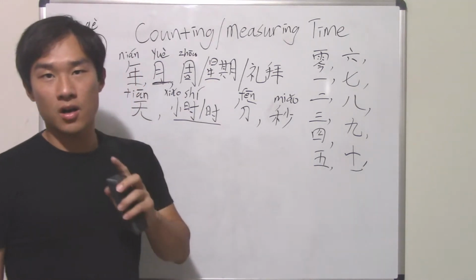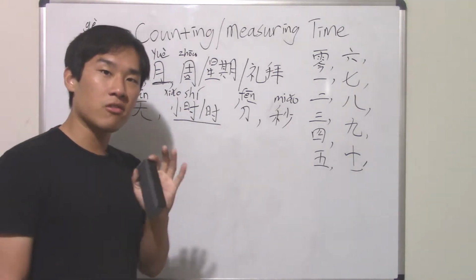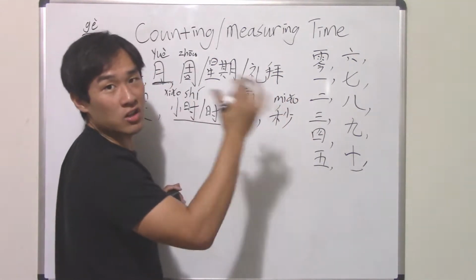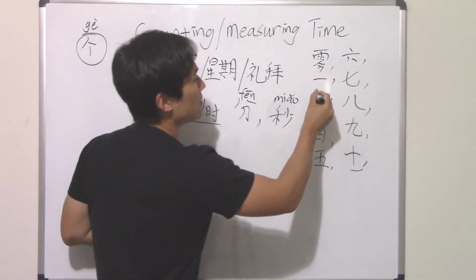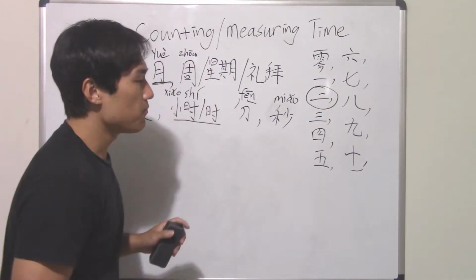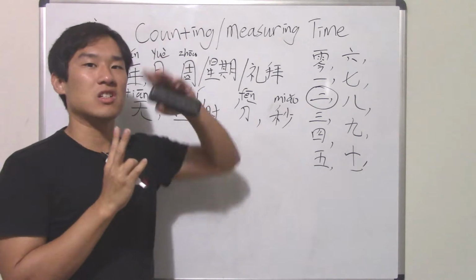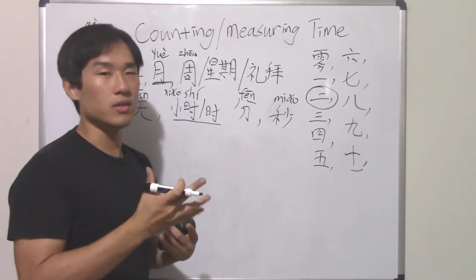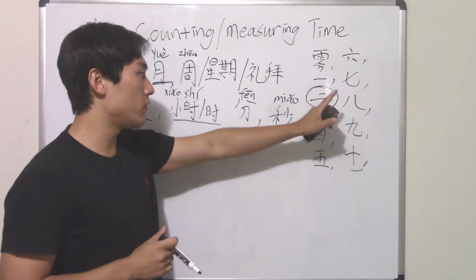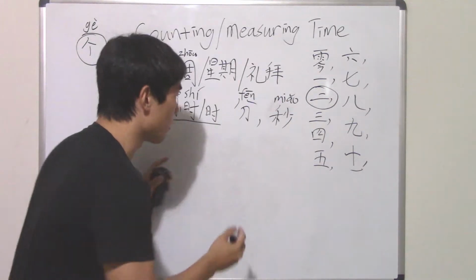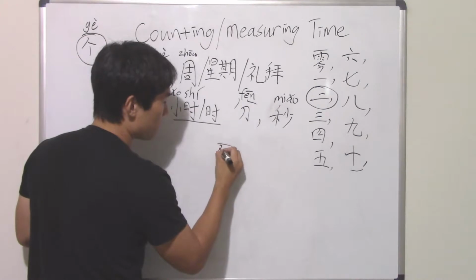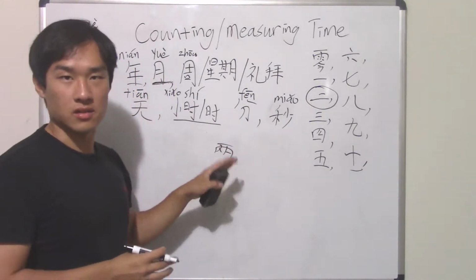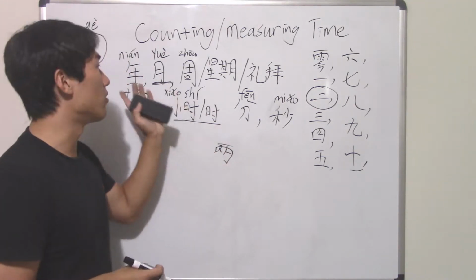And then the third important thing I want to talk about is kind of specific, and I think I already talked about it in a different lesson. It's this here, number 2, right? By itself is more like specific. Let's say 20个, right? That means 20. But sometimes if you talk about time, it would be better to use another word, which is 2. 2 here is used mostly with all these time words.